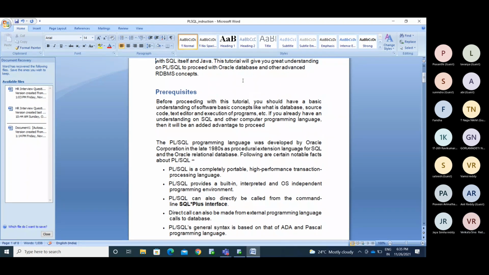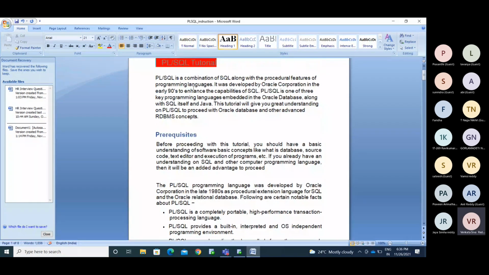So simply, the main point here is that SQL is a query language and PLSQL is the programming language. The name PLSQL itself has SQL in it. PLSQL is embedded with the SQL commands. All the SQL commands are inbuilt in PLSQL. Whatever you perform in SQL, you can perform in PLSQL.